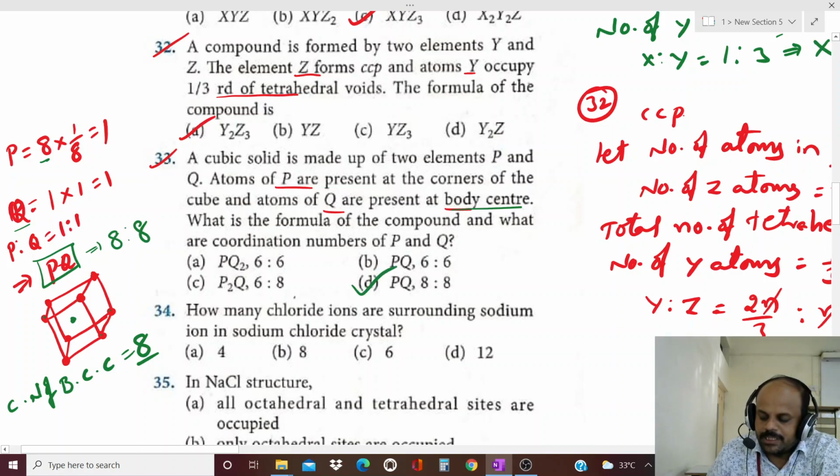So which option is the correct option for this question? The fourth option is the correct answer for this question. The formula is PQ and the ratio is 8 is to 8.